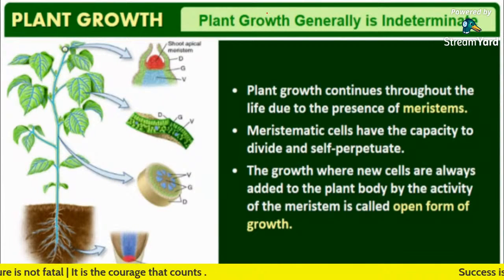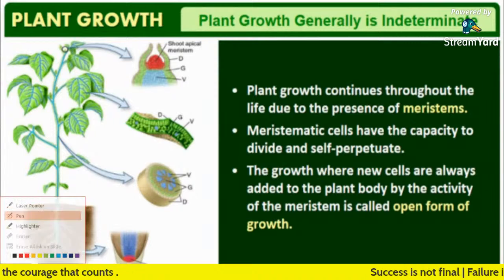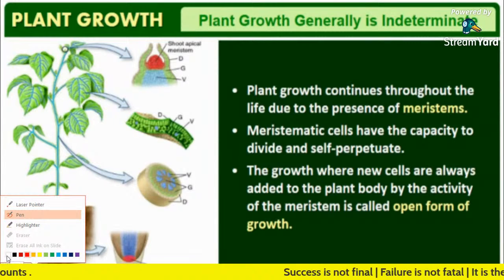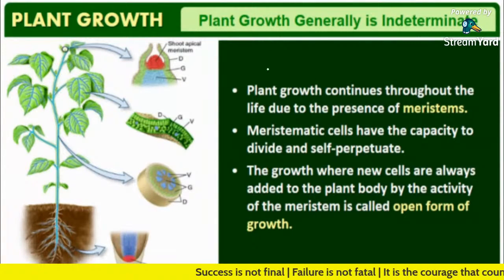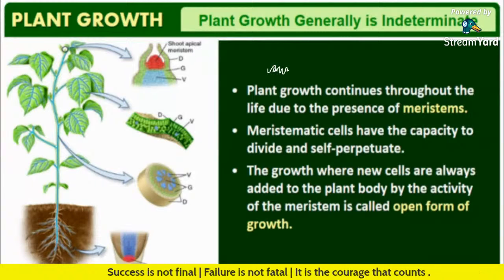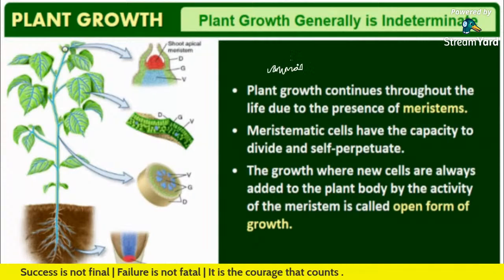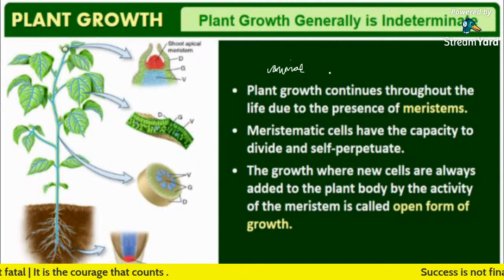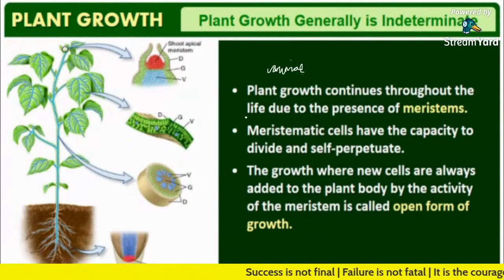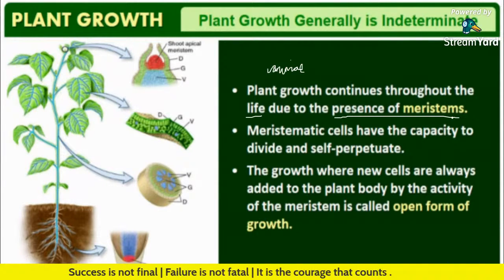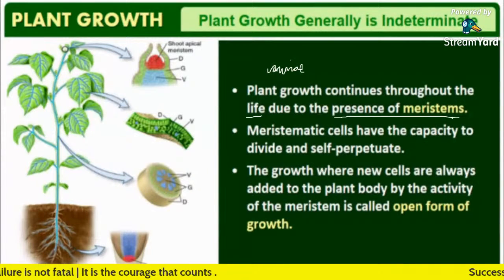As you all know, animal growth stops after some time. After an animal reaches a certain age, its growth stops. Whereas plant growth continues throughout life, due to the presence of meristems.